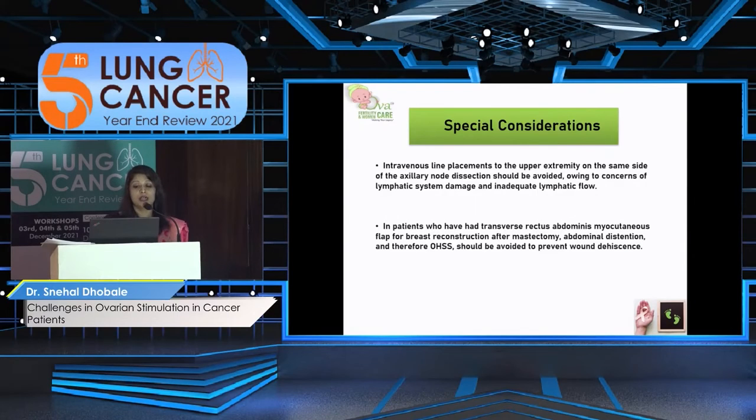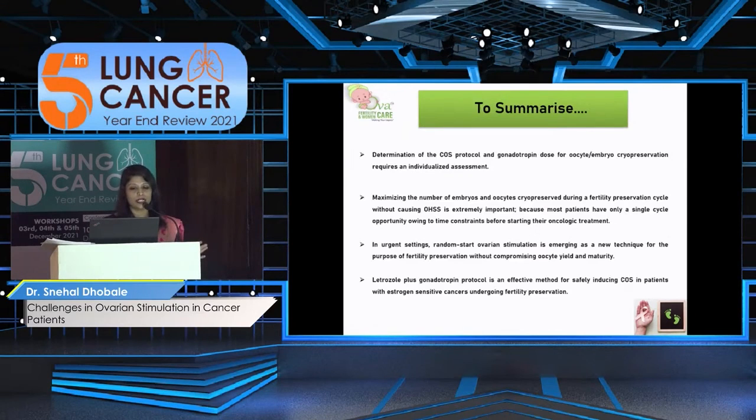Then sometimes patients who have had transverse rectus abdominis flaps for breast reconstruction might have some problems if OHSS happens, because it leads to ascites and abdominal distension, and might lead to wound dehiscence. So these are certain complications we should be ready for. We should have a well-equipped anesthesia team, intensivist team, and medical team who can deal with such complications.